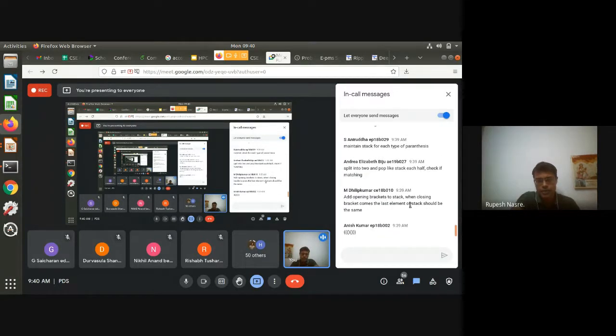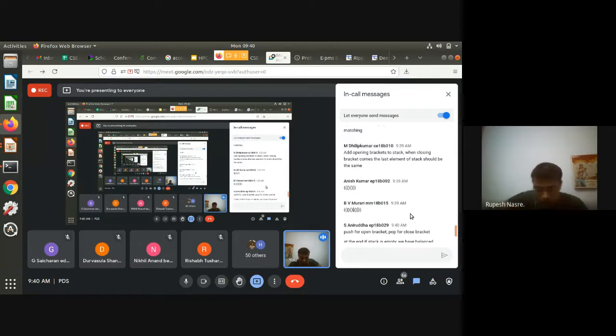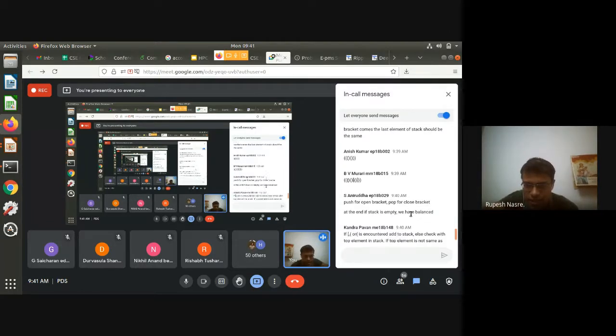Dilip says add opening brackets to stack. When closing brackets come, the last element of stack should be the same. Right? So this seems like a good, precise explanation of the algorithm, and this also is likely to work, except for something. That's something you have to figure out. Anish has given an example. Yes, so this seems to be a valid balanced parenthesis expression, right? So you should apply your algorithm onto this and then refine it as desired.